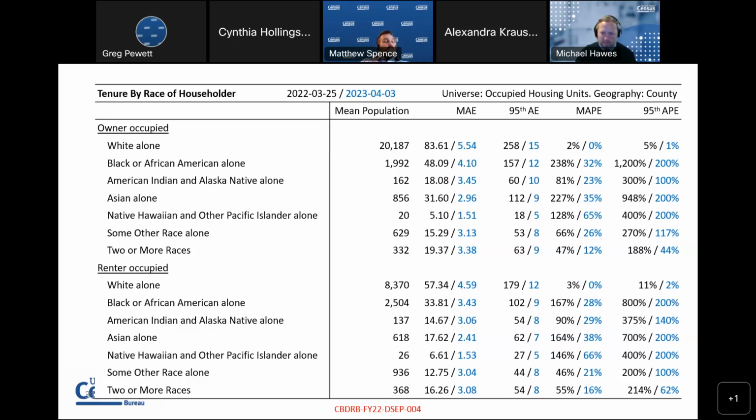Especially when you're comparing to a base population of about 856. So that's sort of where I look at it. Try to look at the entire row as you're assessing fitness for use, and we are happy to see improvements there. We're happy to see much better mean absolute errors for those populations. I hope that answered your question.